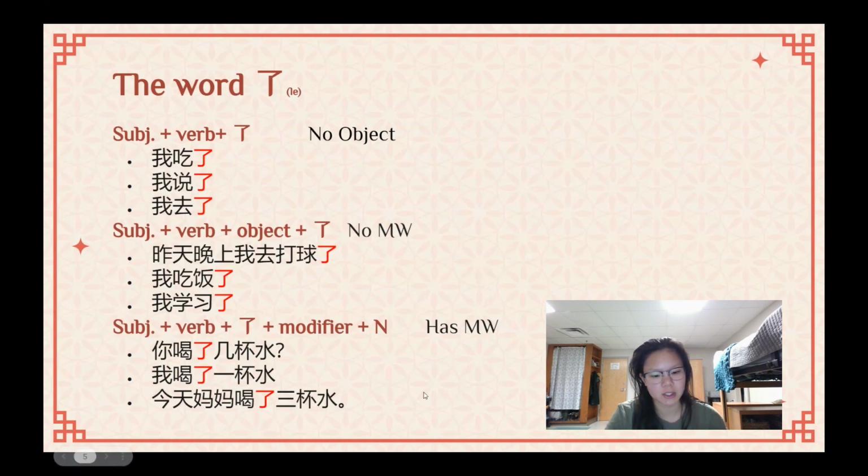And then this very last one right here, we're still keeping it with water. And we're still keeping it with 杯 as the measure word. So, 今天妈妈喝了3杯水. Today, my mom drank 3 cups of water, 3杯水. Very, very simple. Today, mom drink le, past tense, drank 3 cups of water. So that is the word le. In later units, we'll get into other usages of le, but right now we're going to focus on the fact that it's past tense.